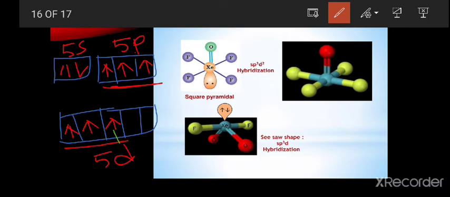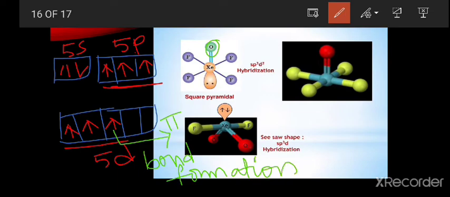Why? Because one electron is involved in the pi bond formation of this oxygen. Well, you have to remember one thing: whenever xenon is bonded with oxygen, 4 electrons are involved in this xenon to oxygen bond.